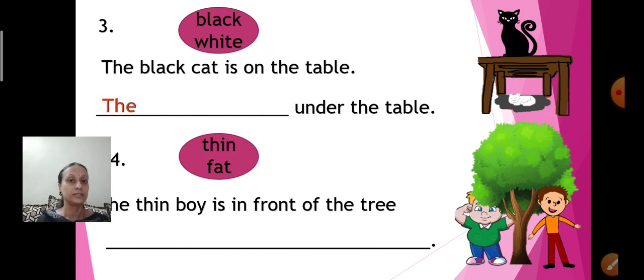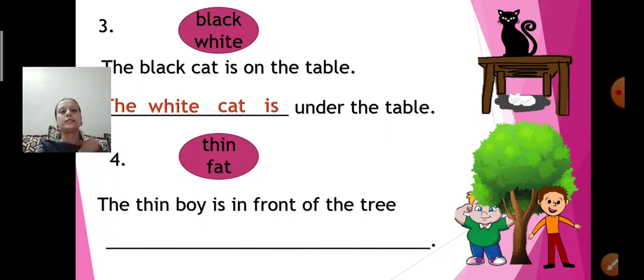The white cat is under the table. The black cat is sitting on the table. See this. The sharpener is on, and now the sharpener, I'll put under. So this is the table. The black cat is sitting on the table and the white cat is under the table.